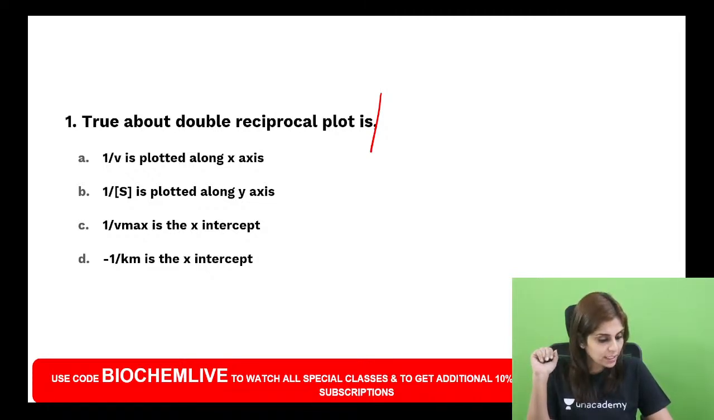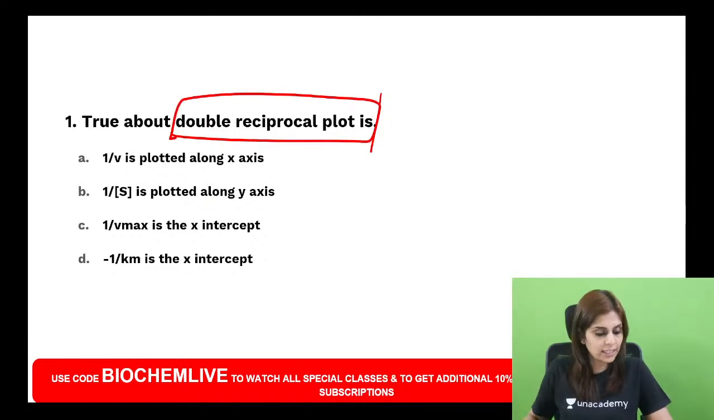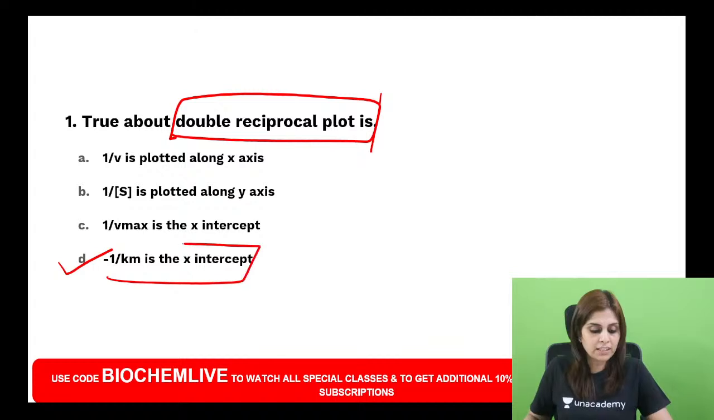Rajandeep Kaur Daliwal says it's choice D. True is that. Can anybody else try this? Rajandeep is right. Binay Agarwal is also right. Minus 1 by Km is the x-intercept. For this question, the answer is minus 1 by Km is the x-intercept.